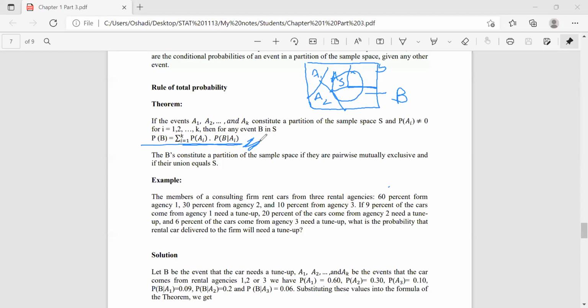The members of a consulting firm rent cars from 3 rental agencies: 60% from agency 1, 30% from agency 2, and 10% from agency 3. If 9% of the cars from agency 1 need a tune-up, 20% of the cars from agency 2 need a tune-up, and 6% of the cars from agency 3 need a tune-up, what is the probability that a rental car delivered to the firm will need a tune-up? So that is the problem here, right?